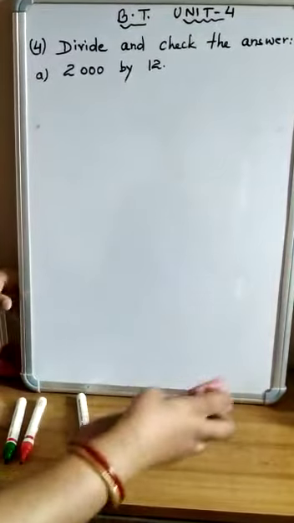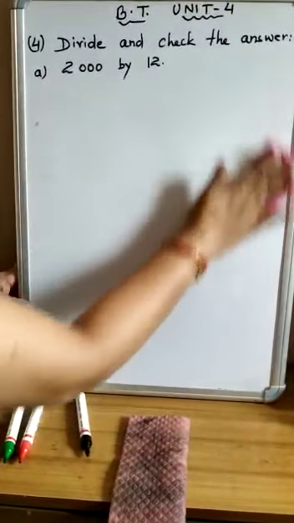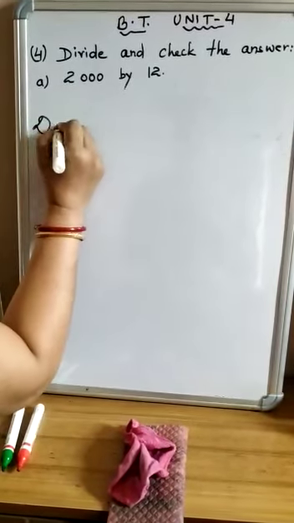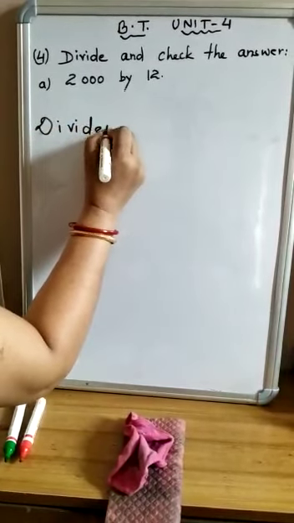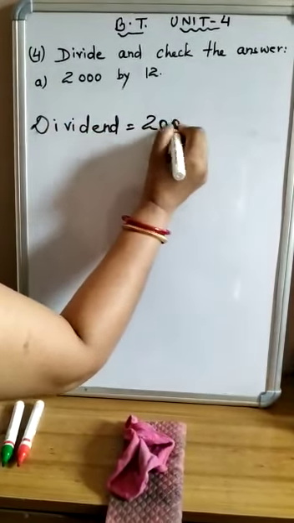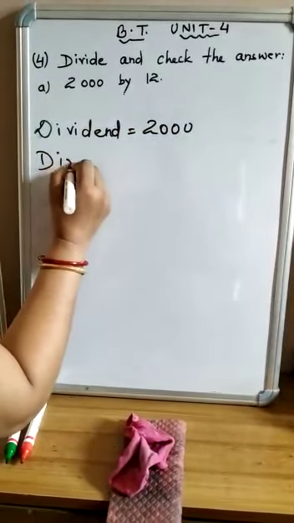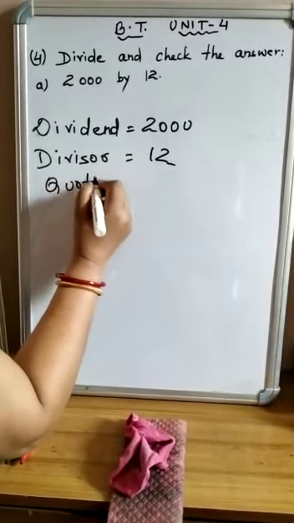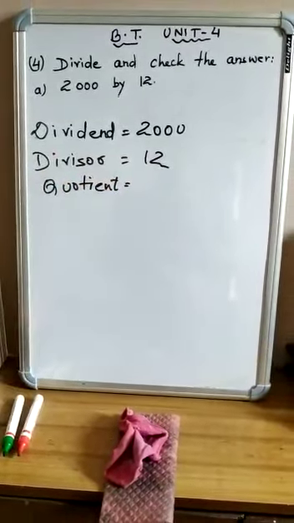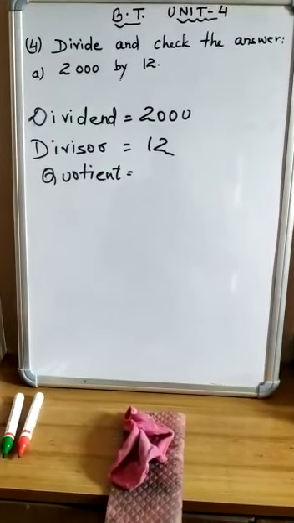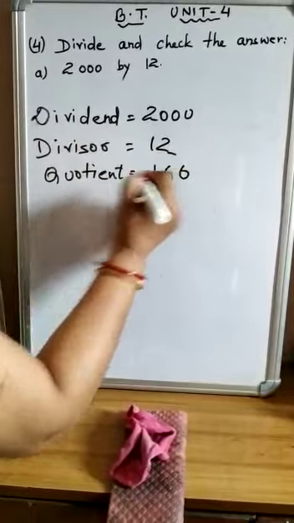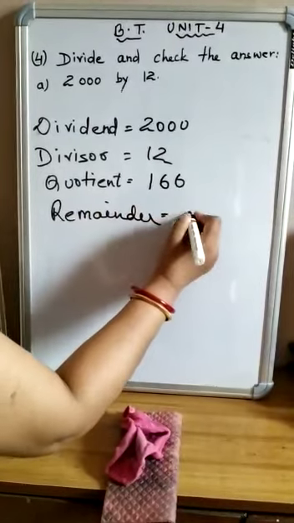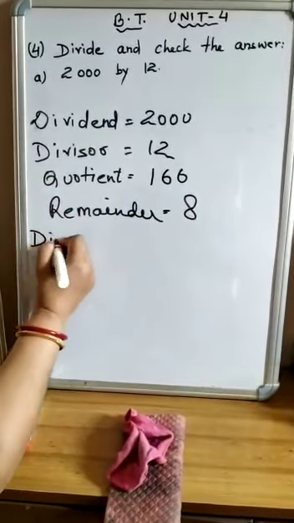Now children, let us check whether the division is correct, and in your question also you have to check your answer. Now we know that the dividend is 2000, correct? And the divisor is 12. And the quotient is 166. And the remainder is 8. So according to the method, dividend equals what?